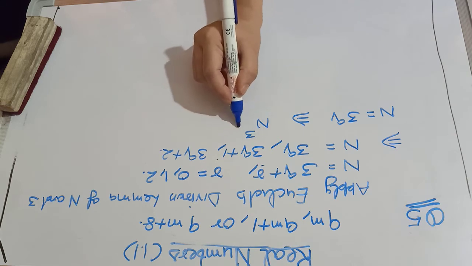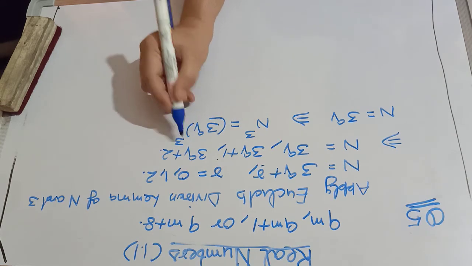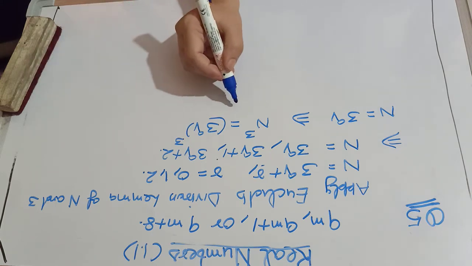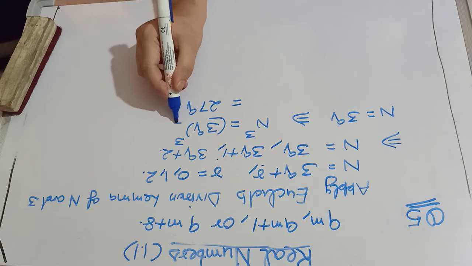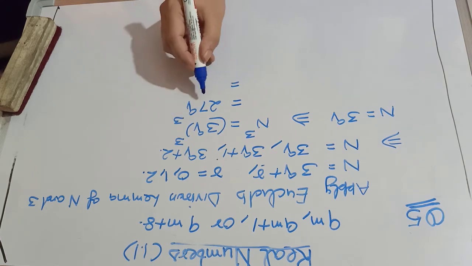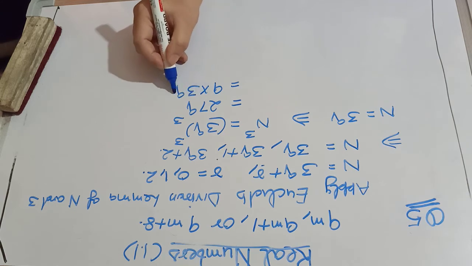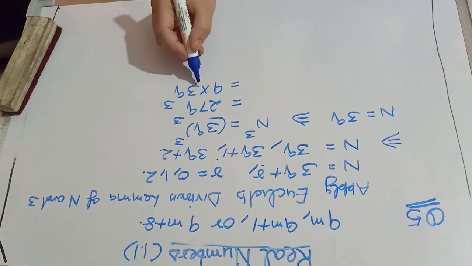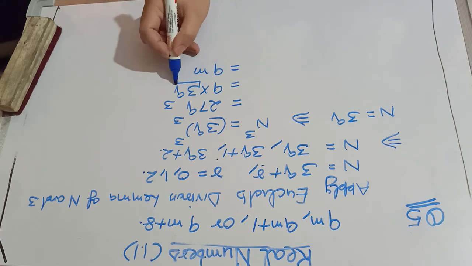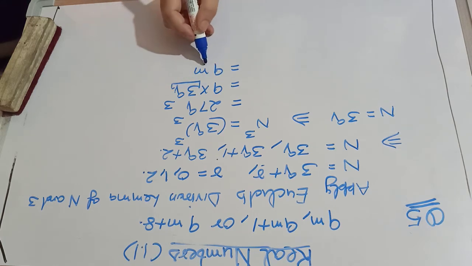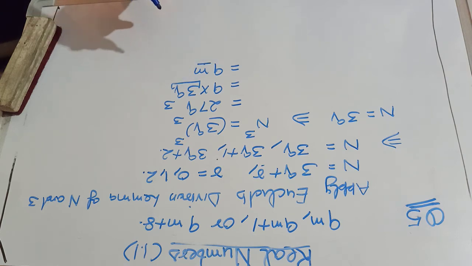We'll get n cube on the left hand side, and on the right hand side n cube is 3q cube, means 27q cube, or I can write 27 as 9 into 3 q cube. It means it can be written as 9m, considering m in place of 3q cube.